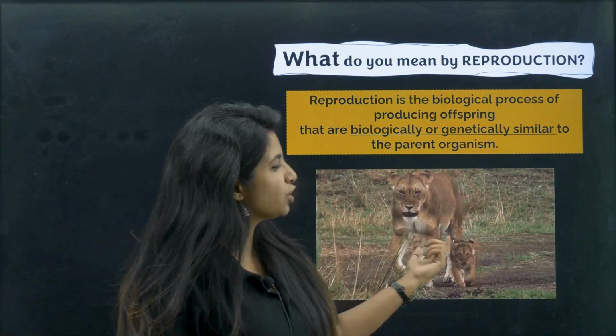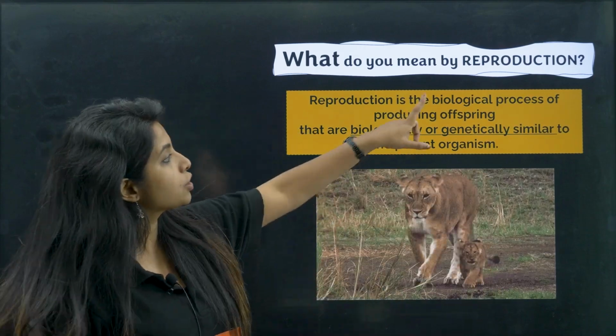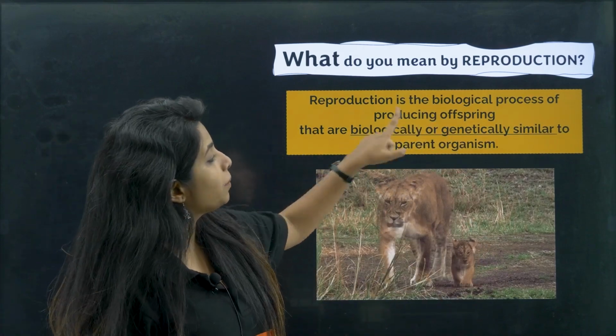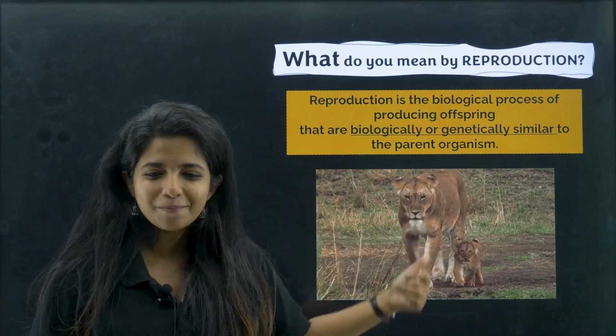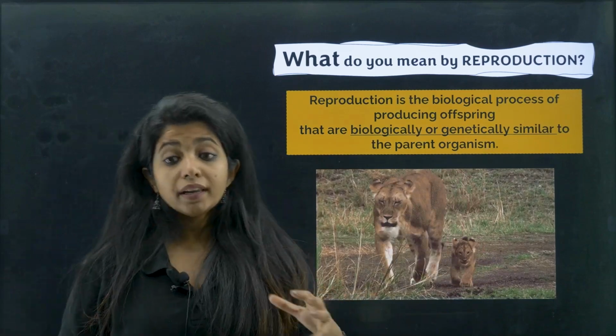Over here we have the lioness and the cute little cub as well. So reproduction is a biological process of producing offspring that are biologically or genetically similar to what, children? The parent organism.